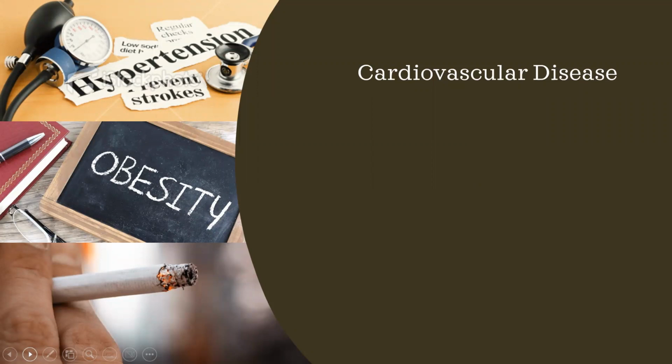Cardiovascular disease. Data from the CDC shows that there is a 40% higher prevalence rate for cardiovascular disease among rural residents than urban residents. Rural residents have a 30% higher risk for stroke mortality than urban residents. There's a higher rate of hypertension in rural residents than urban residents. A study by Harrington et al. reports that 29% of rural residents have hypertension compared to 22.8% of urban residents.